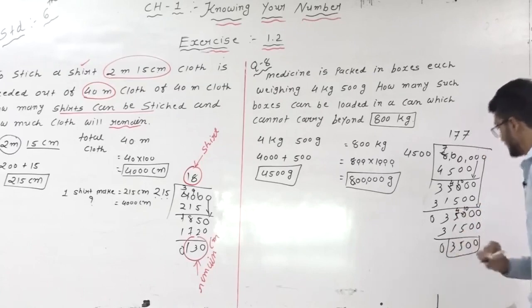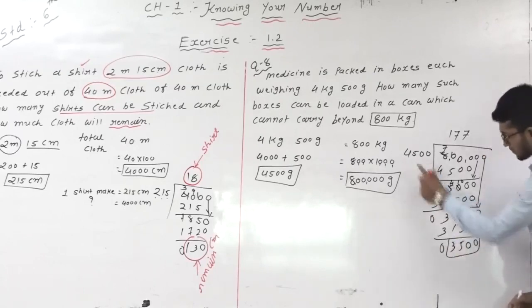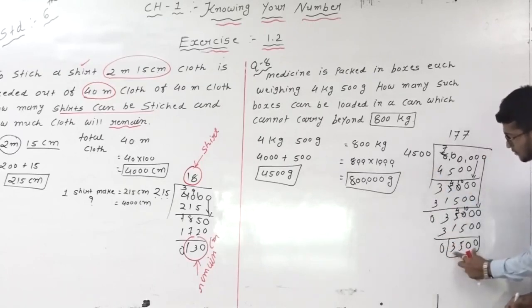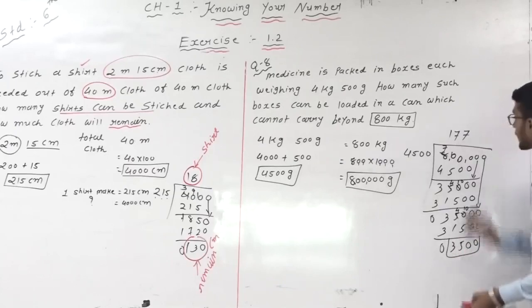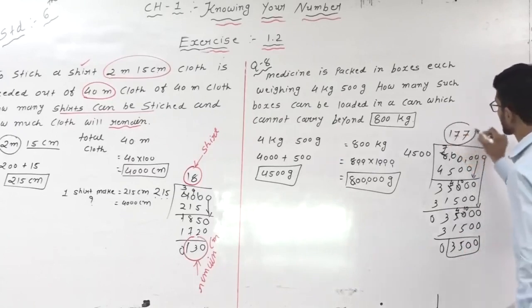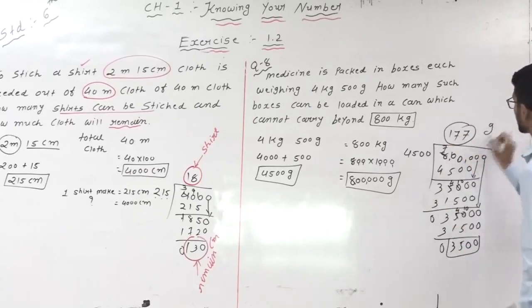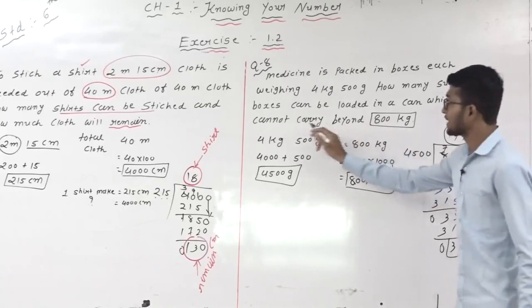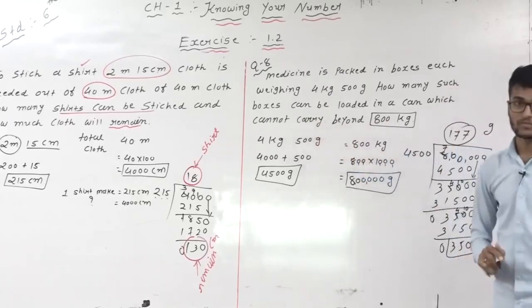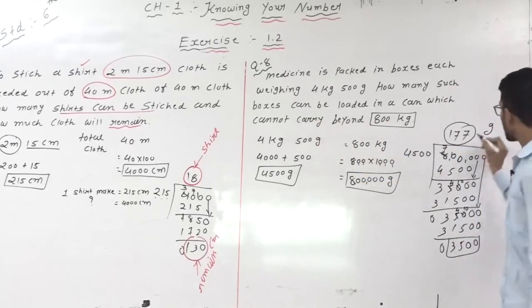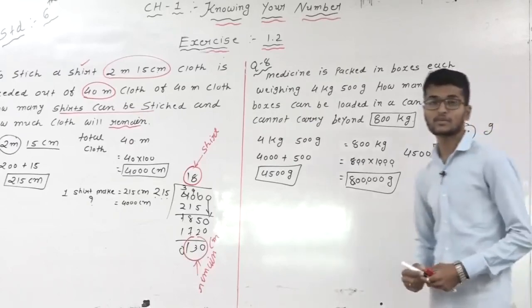So this one is the remainder. Here is the 4500 value and this one is the 3500 value. So this value is smaller, so further division will not happen. So our answer is 177 boxes, and the remainder cannot be loaded beyond this. Okay? Understand? So our answer is 177.